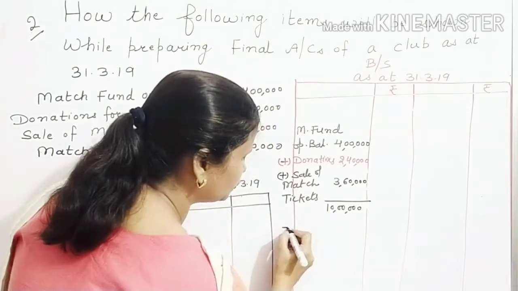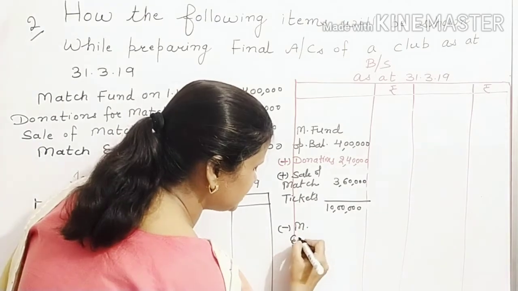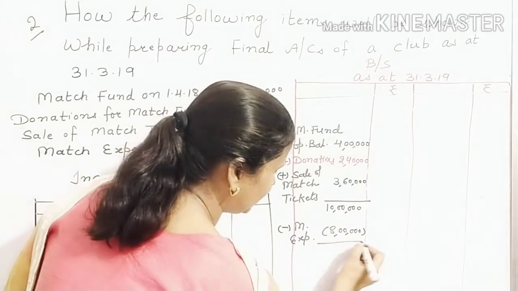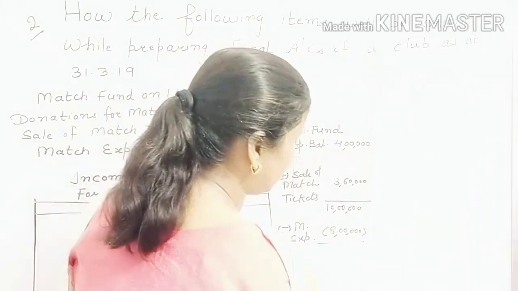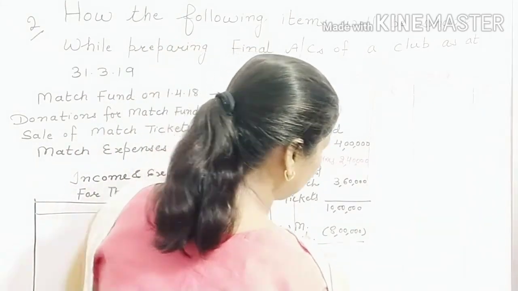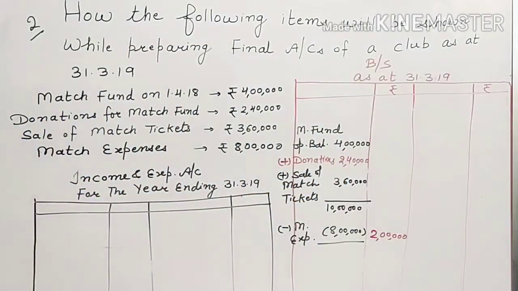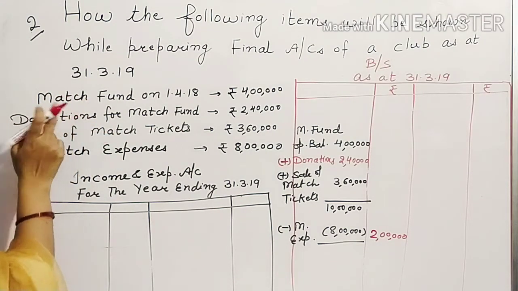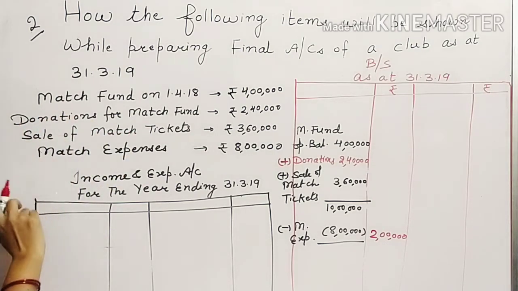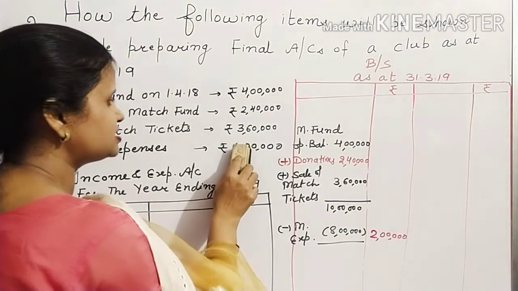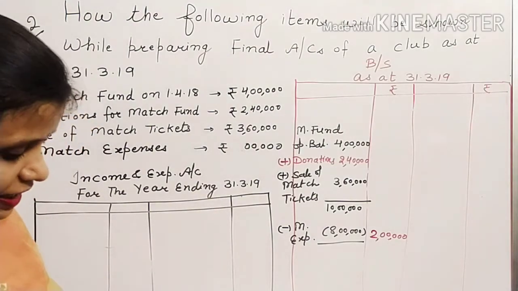And out of these, what you will deduct? Match expenses. How much expenses? 8 lakh. So final balance that will show in the balance sheet, that will be 2 lakh. First opening balance, then add the donations, add other incomes related to matches, and out of these whatever expenses are there, that will be deducted. Now let us assume here match expenses are given to be 11 lakh.